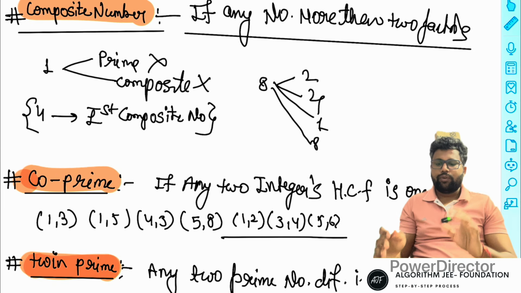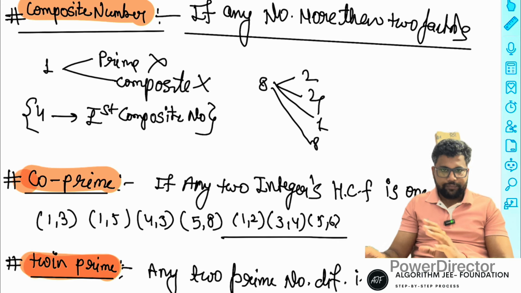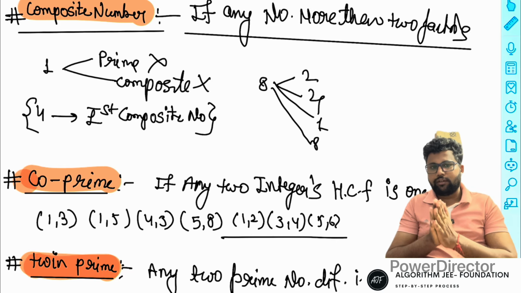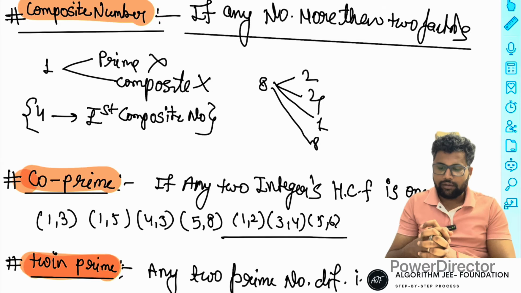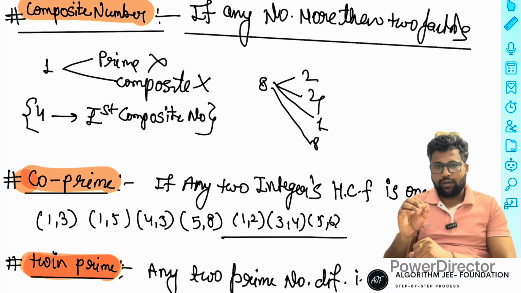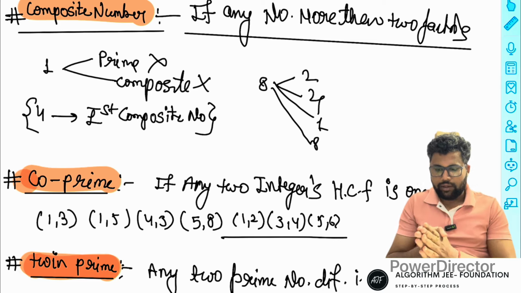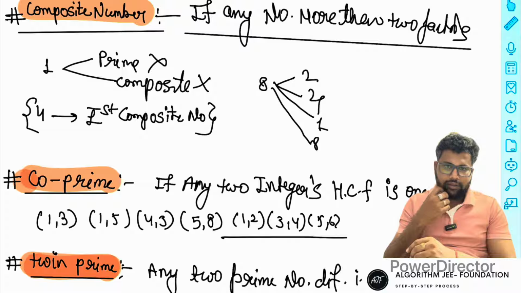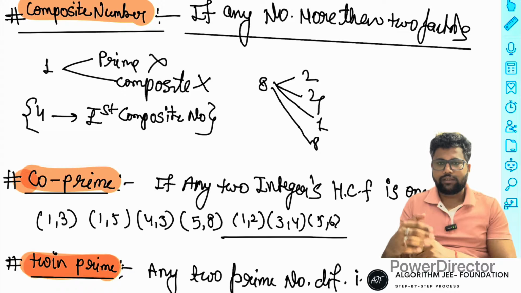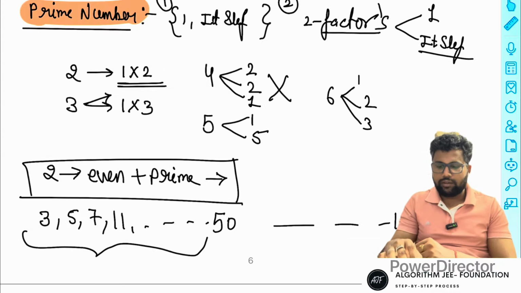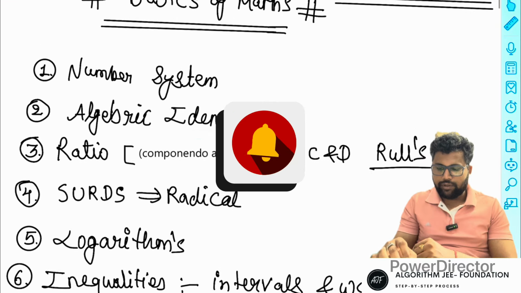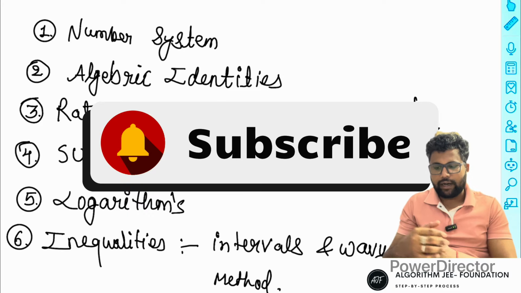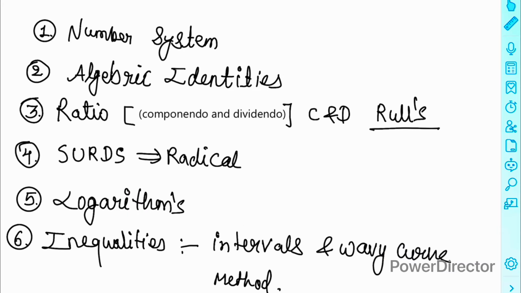After that, right? So now the discussion of number systems is complete. I think all the possibilities are completed. If you have any doubt in number systems, mention it in your comment. It depends on your comment and your reply. I'll start the next topic with basic definitions in basic mathematics. The next chapter is algebraic identities, which is a sub part of this. So now we start the next chapter, next lecture.